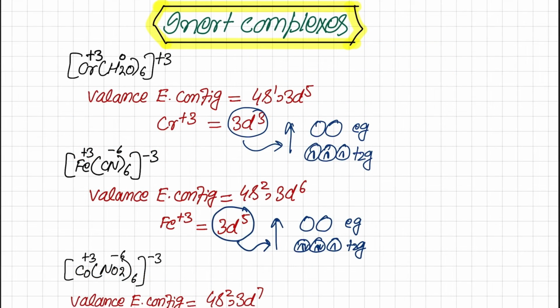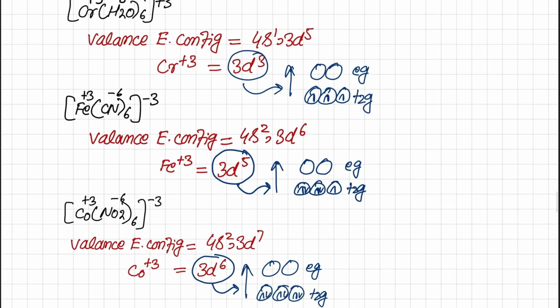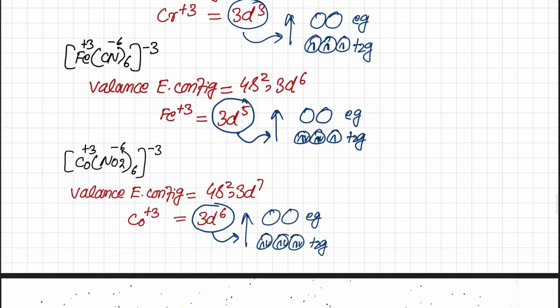Now if we take examples of inert complexes, here we take the complex of chromium. This is the situation, +3 overall. Water is neutral, so chromium will be +3. This is the electronic configuration of chromium, which is 4s1 3d5, and in order to remove 3 electrons, 1 will be removed from s and 2 will be removed from d. So this is a d3 situation. Again all the electrons will go into t2g. There is none in eg, so it will be an inert complex.